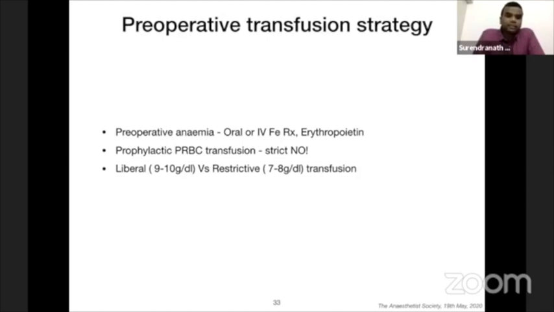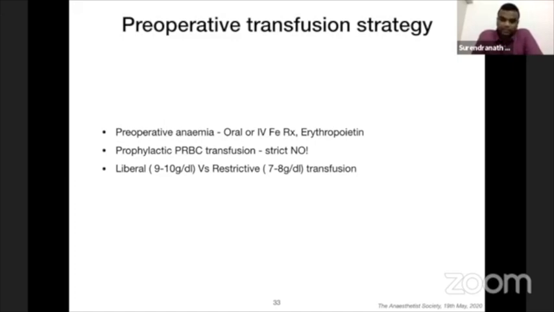Now comes liberal versus restrictive transfusion. In liberal transfusion, your trigger is between 9 to 10 grams per deciliter, below which you will start giving RBCs. Restrictive is where you will wait until 7 to 8 grams per deciliter of hemoglobin to transfuse. A lot of studies have been done to compare the restrictive strategy and the liberal strategy. The outcome is that mortality is almost the same. It's not different between restrictive and liberal. So why not use restrictive transfusion of RBCs?